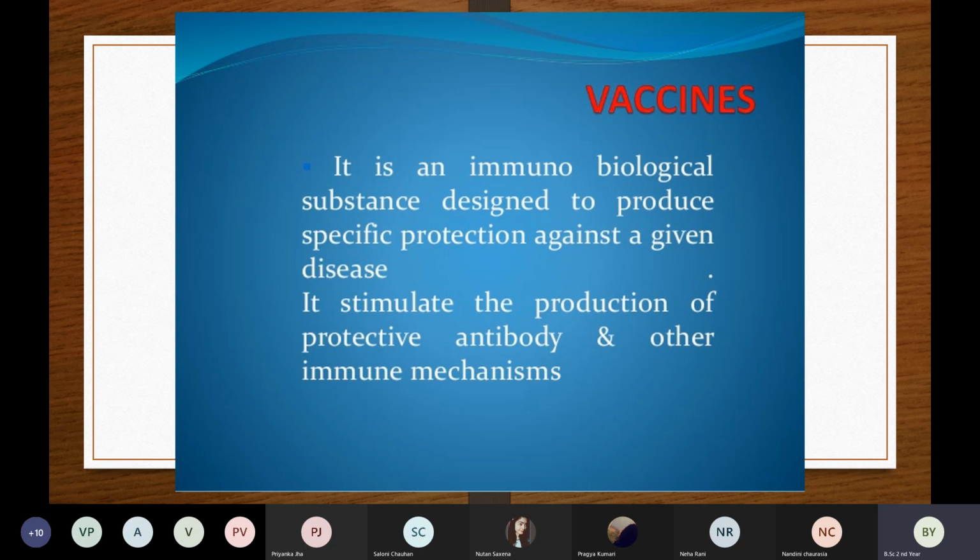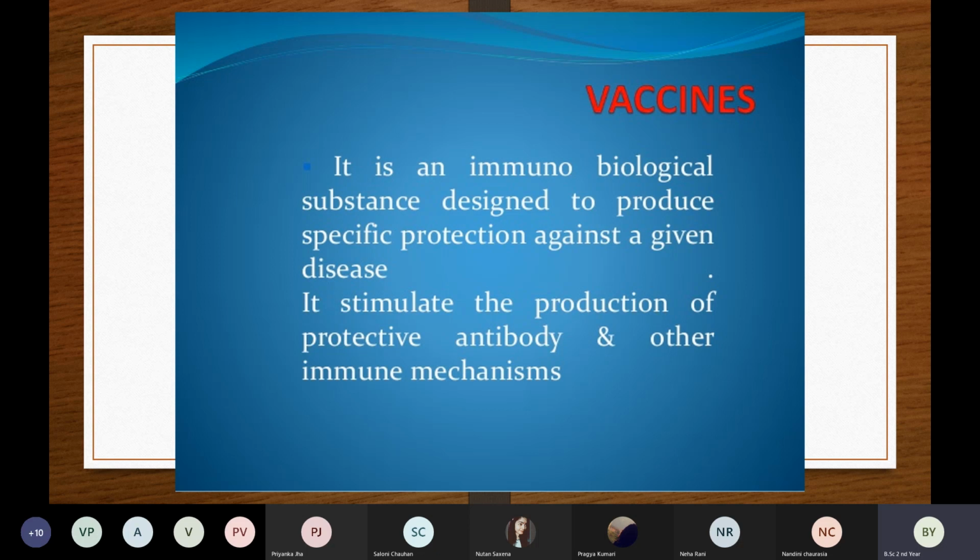So what are vaccines? A vaccine is an immunobiological substance designed to produce specific protection against any given disease. Not only coronavirus, it can be tuberculosis, or hepatitis, or any disease condition. To fight against those infections, we have to give some vaccines that can produce antibodies inside the body.